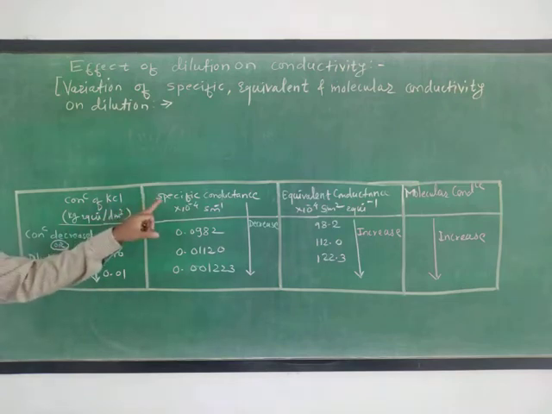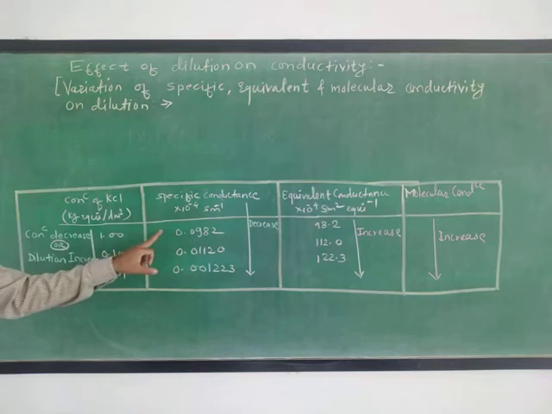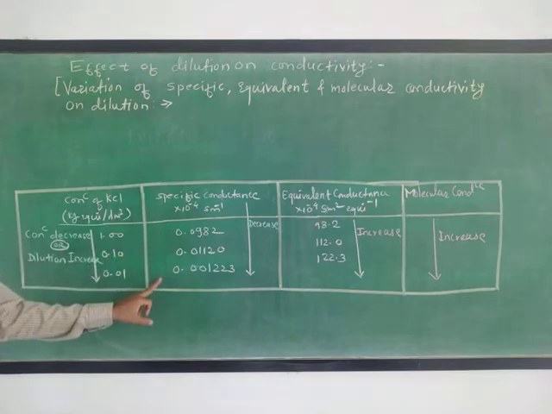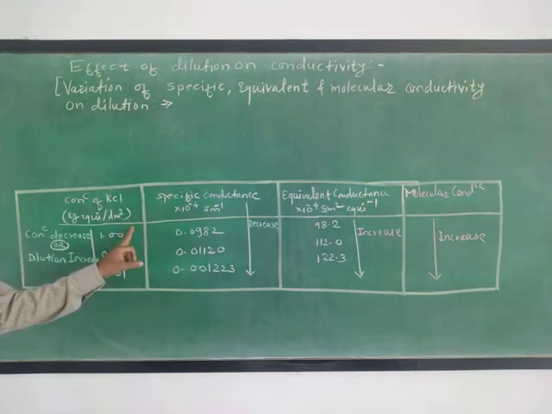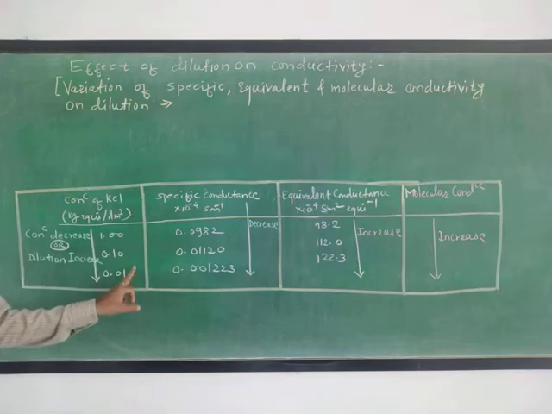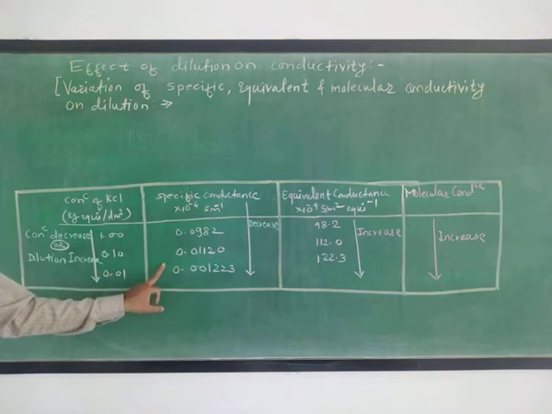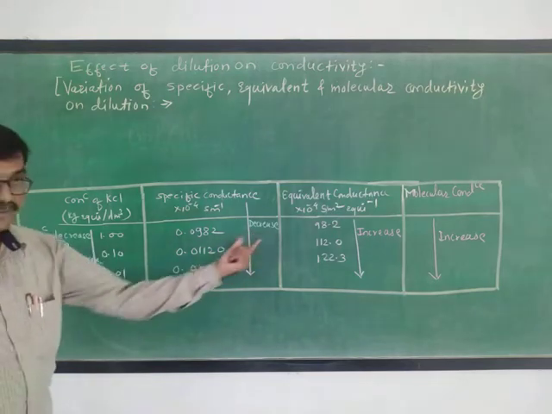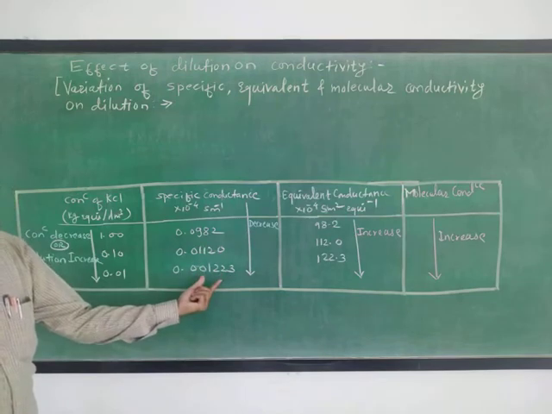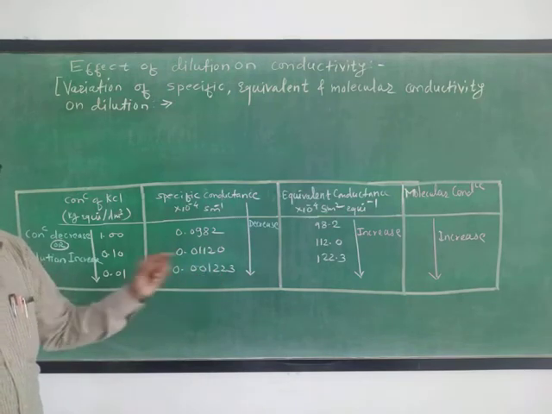And this is the value of measured specific conductance. Now if we see these values from top to bottom, the concentration decreases, that is dilution increases, and what happens to the specific conductance? Specific conductance goes on decreasing. It is clear now.